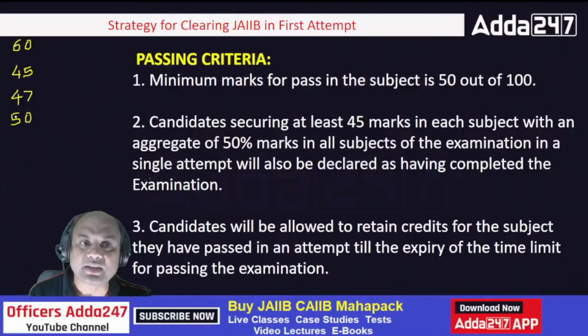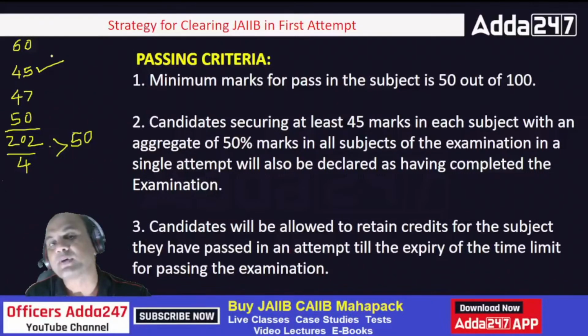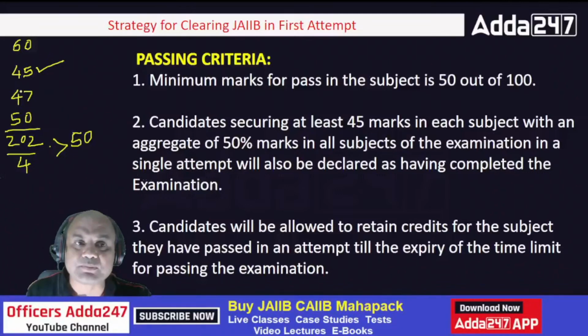So the logic is like this. Do the total and the average of all these. So 60, 50, 110, 110 plus this 40, 40, 80, 190 plus 12, so 202. You have got 202 as a total. Now if you do the average of this, divide it by 4, you will get more than 50. So if you have got more than 50 and the minimum marks in each subject is 45, then you have passed. So in this case, I have passed.